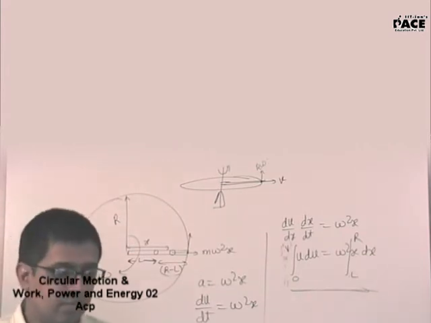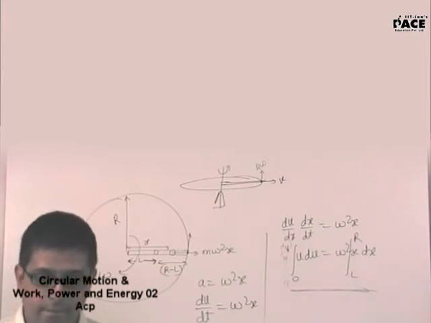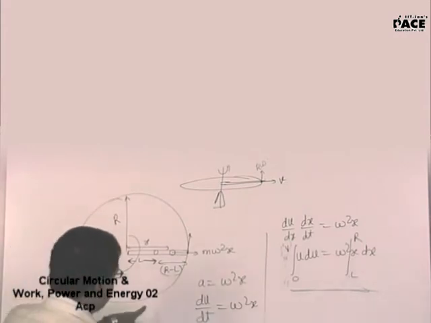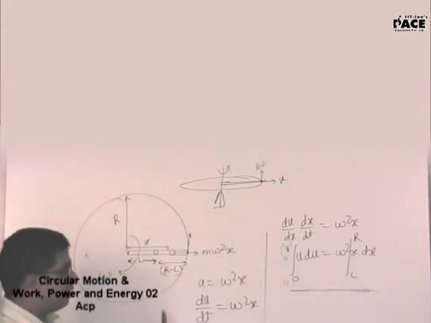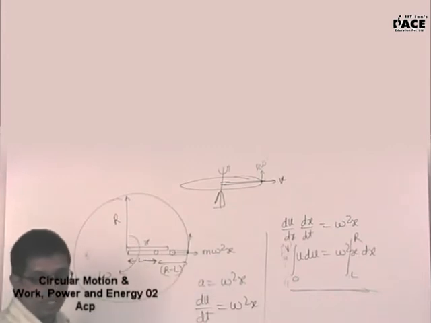Excuse me, sir. So how would we solve this same problem with respect to the ground? With respect to the ground will be difficult for you. That's why the centrifugal force has been introduced. There is no force to provide the required centripetal force. Hence it is going out with how much of an acceleration? m omega square x.